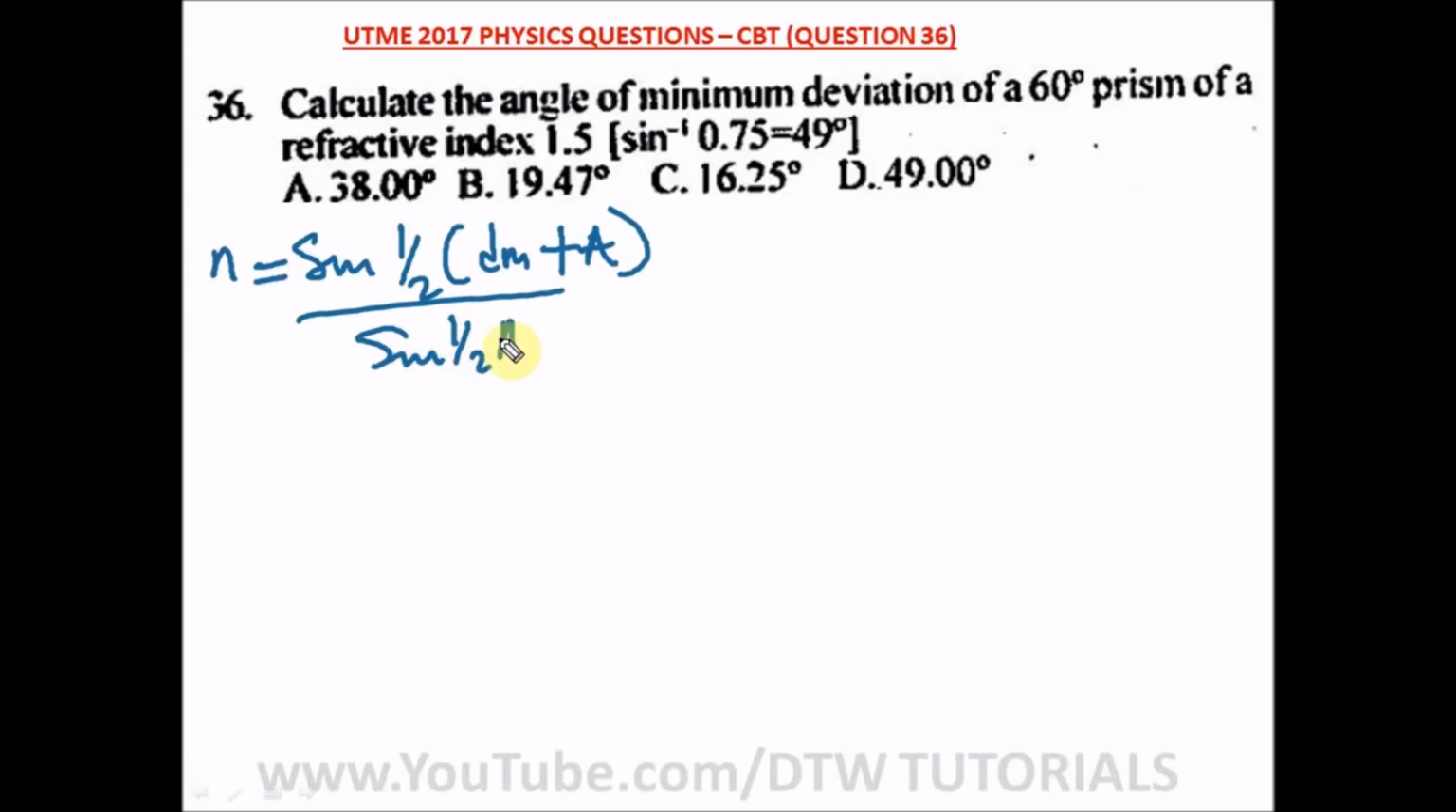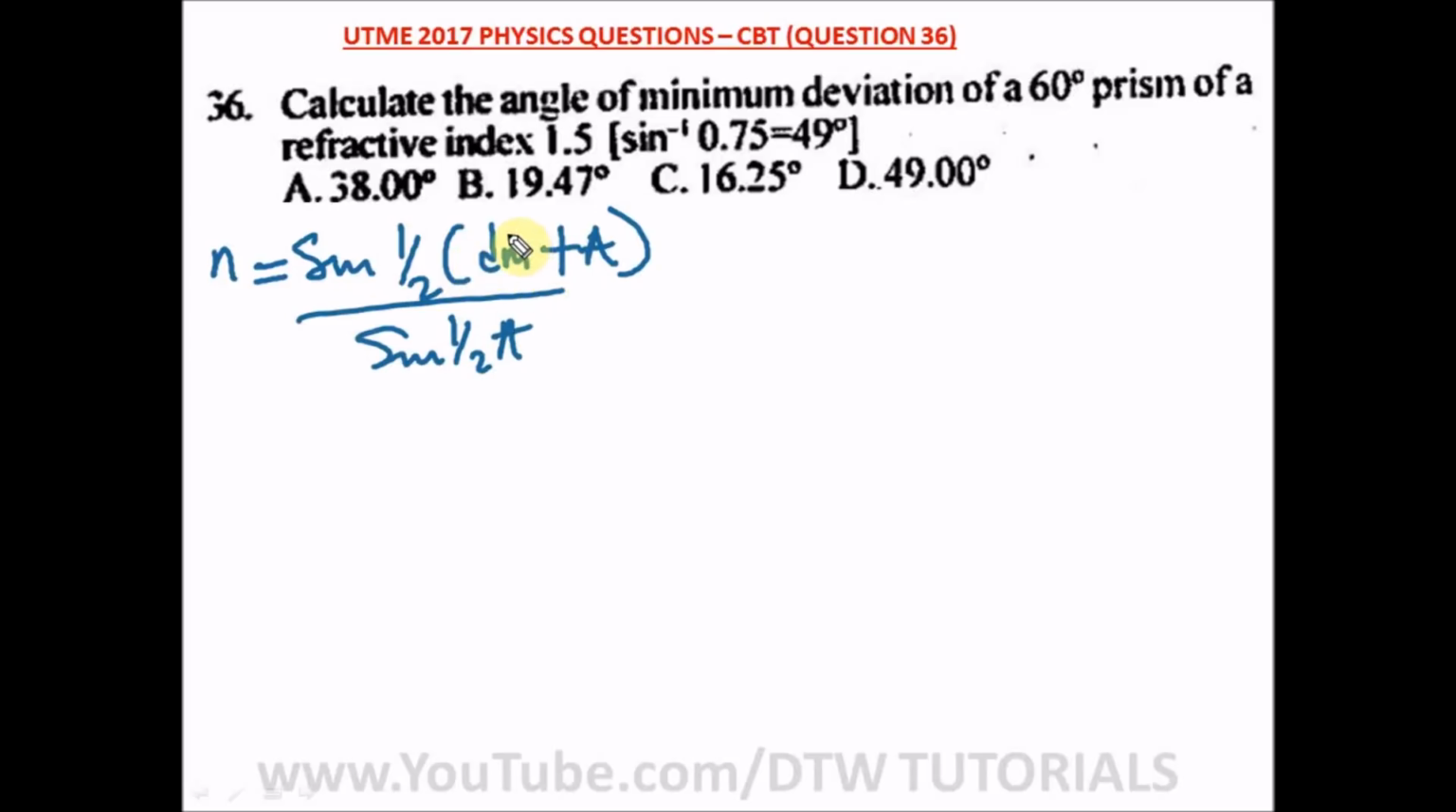Question 36 of the UTME 2017 physics questions, that's your JAMB CBT, says calculate the angle of minimum deviation of a 60-degree prism of a refractive index of 1.5. Now to get the refraction of light through a prism, you have your refractive index n is equal to sine 1 over 2 bracket Dm, which is the angle of minimum deviation, plus your A, divided by sine 1 over 2 A.